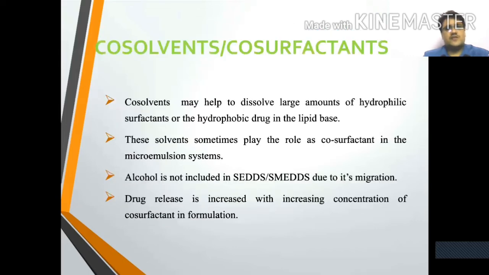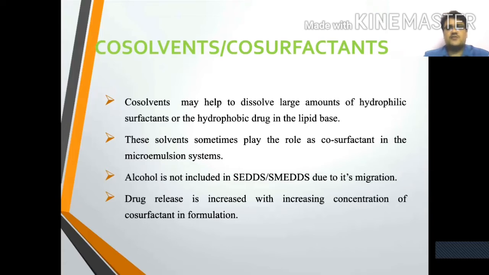What are co-solvents? Co-solvent may help to dissolve a large amount of hydrophilic surfactant or the hydrophobic drug in the lipid phase. When there is a certain solubility problem with the drug, then co-solvent or co-surfactants are used along with the previously existing surfactants. These solvents sometimes play the role of co-surfactant in the microemulsion system.